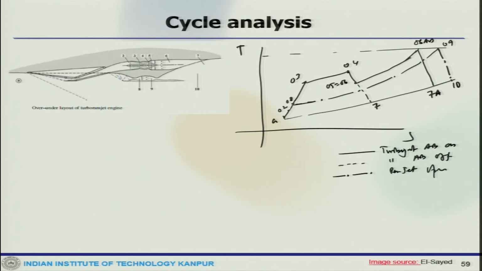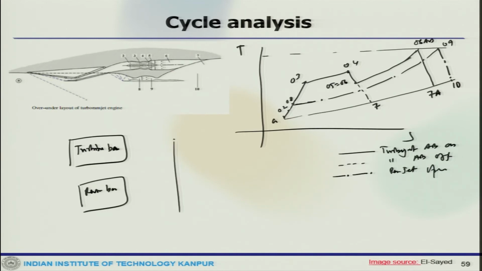So, the general block diagram would be like you have a turbine based cycle, then you have a ram based cycle, then you get all the performance calculations.